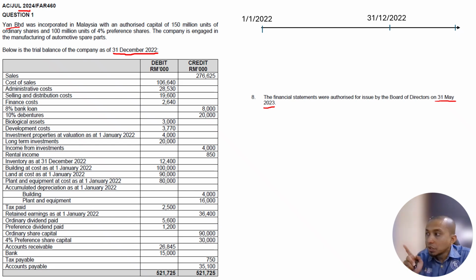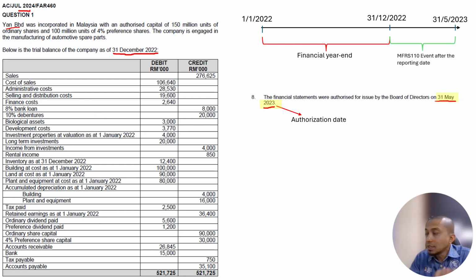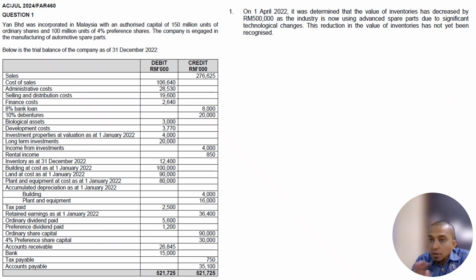When the question gives you the authorized date of 31st May 2023, it means that the period from 31st December 2022 up until 31st May 2023 falls under MFRS 110, which is events after the reporting date. An event after the reporting date can be an adjusting event or a non-adjusting event. This is the point that number 8 gives you here.